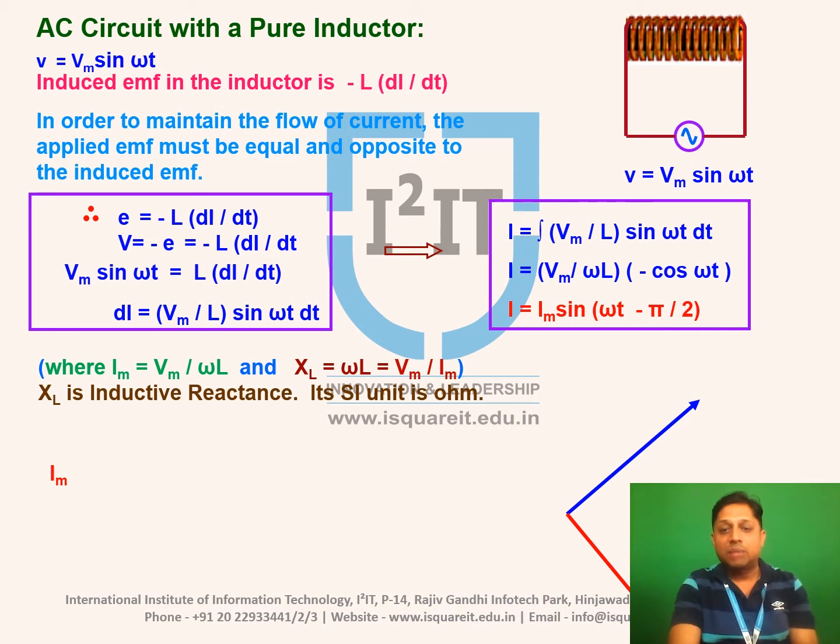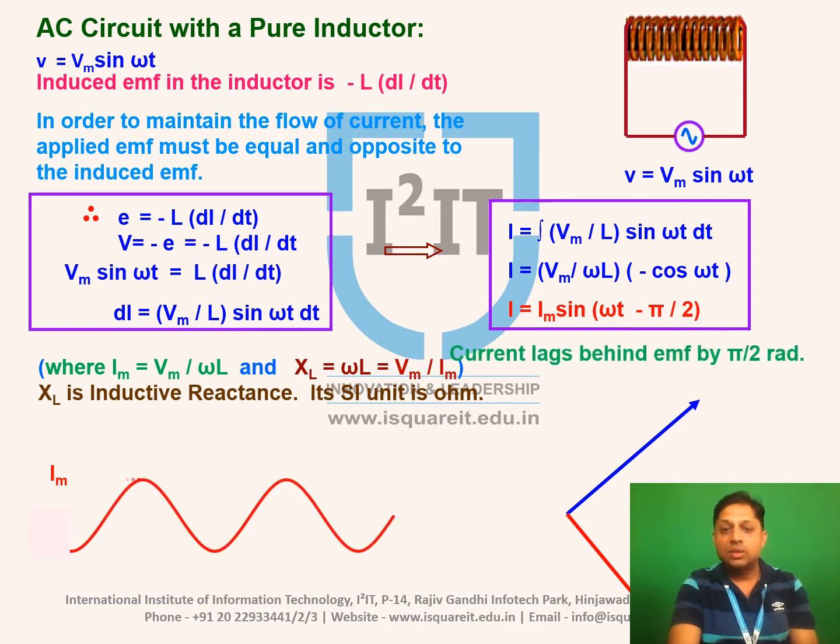So this minus pi by 2 indicates what? It indicates current lags behind voltage by an angle pi by 2, where Im is equal to Vm divided by omega L, and omega L is nothing but XL. It is called inductive reactance, which is measured in ohm.